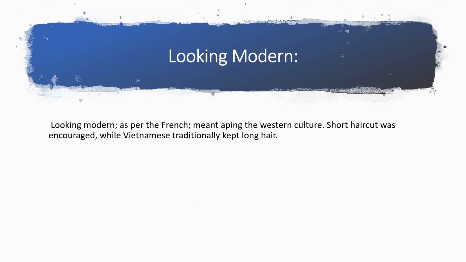Looking modern. Looking modern, as per the French, meant aping the Western culture. Short haircut was encouraged, while Vietnamese traditionally kept long hair.